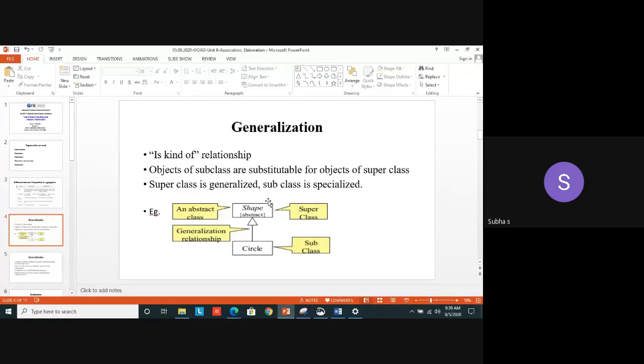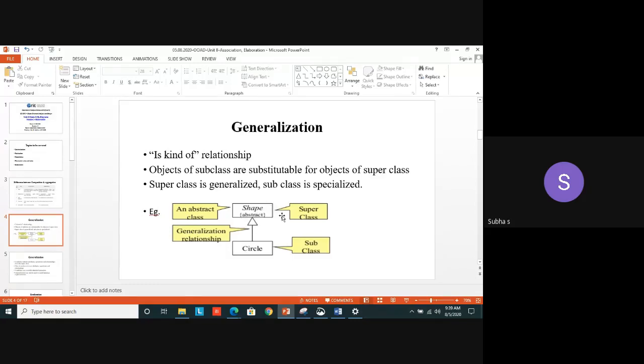You can remember the OOPS concept, polymorphism. Just apply that one. We are going to apply the same thing, polymorphism. You might write a program for finding the area of a particular shape. That area can be the area of a circle, area of a triangle, or area of a rectangle. Got it? Just think of it. The same thing we are using in the class diagram also.